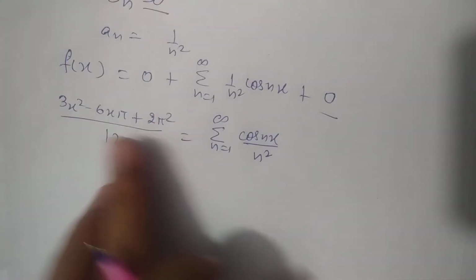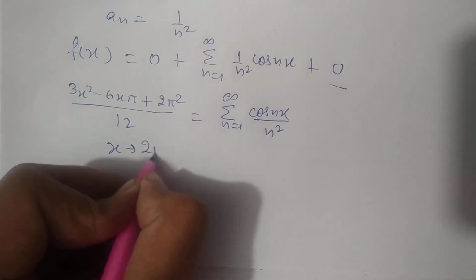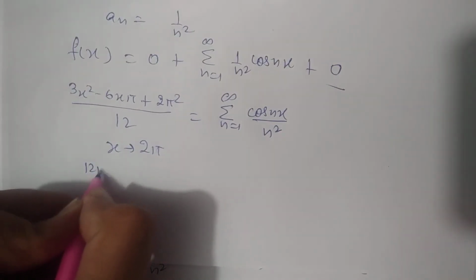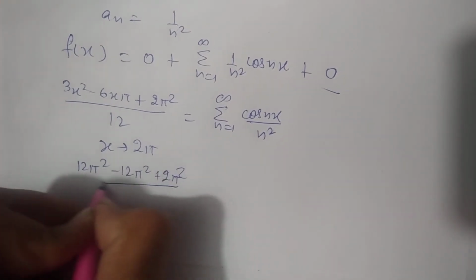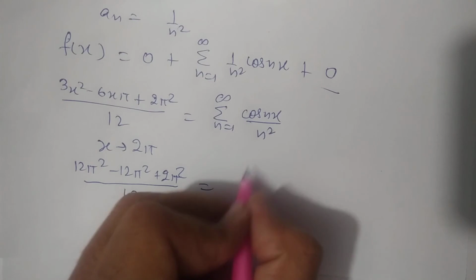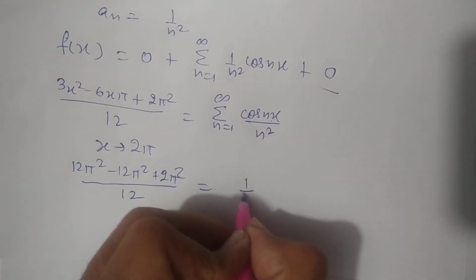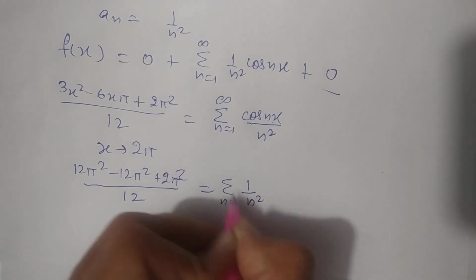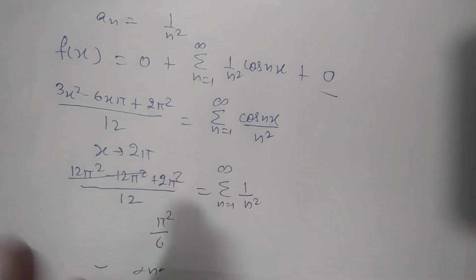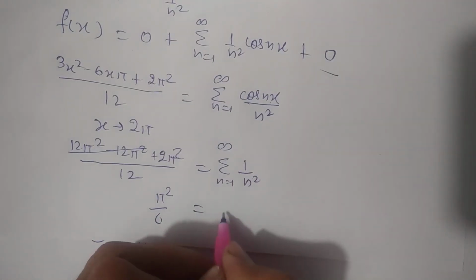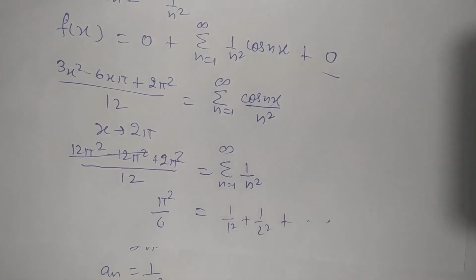Now put the value of x equals 2 pi, the upper limit, then this value will turn into 12 pi square minus 12 pi square plus 2 pi square divided by 12. This value will be equal to, putting 2 pi here, this value will be a positive term only, and this value will turn into 1 by n square summation n from 1 to infinity. So this term is pi square by 6, as 12 pi square will cancel out, and this value I'm just going to put, that is 1 by 1 square plus 1 by 2 square plus dash dash dash. So this is our required answer.